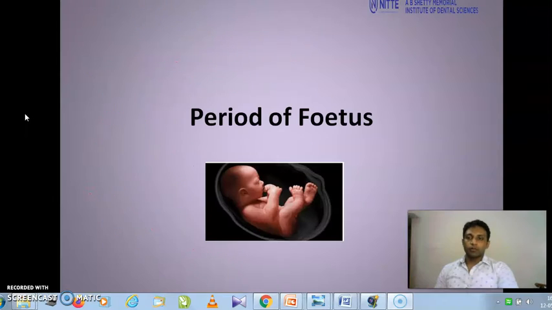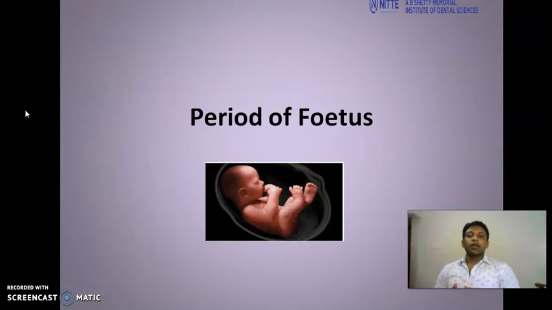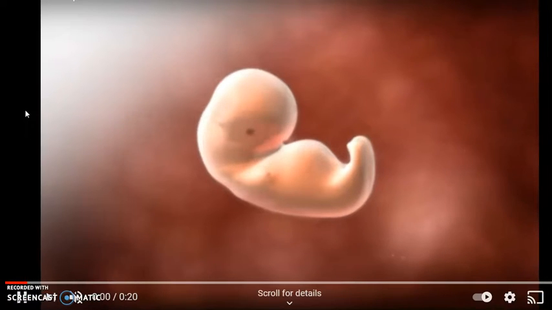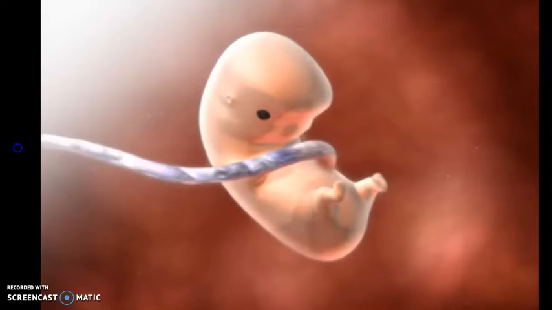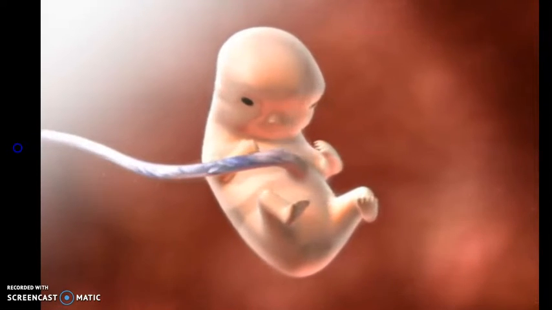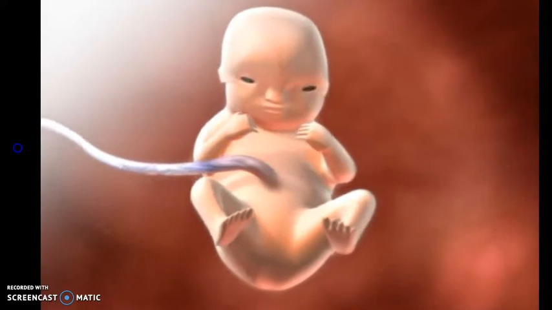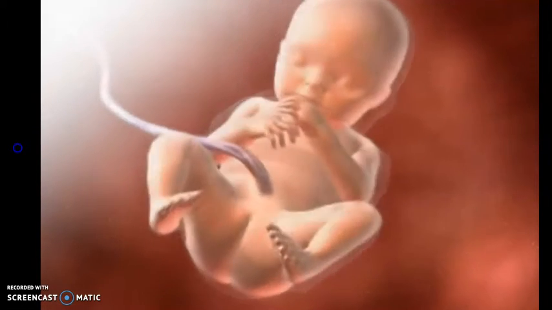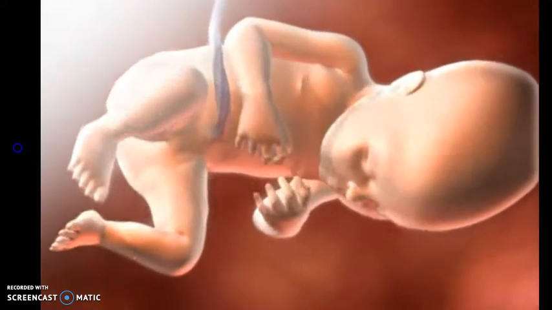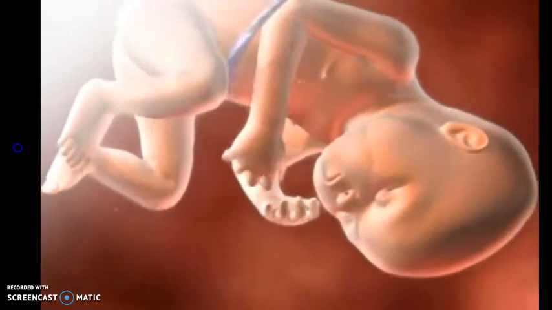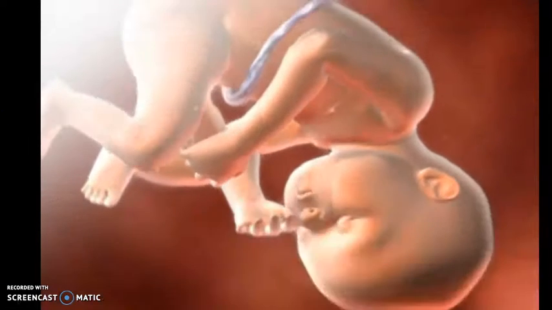Next, coming to the period of fetus, this lasts from 9th week up to the birth. From the 9th week up to the birth term, the embryo is called a fetus. Further development is largely in the form of growth and maturation rather than differentiation. Overall increase in the size of the fetus occurs due to an accelerated growth. In addition to the increase in size, a change in the proportion of structures also occurs.